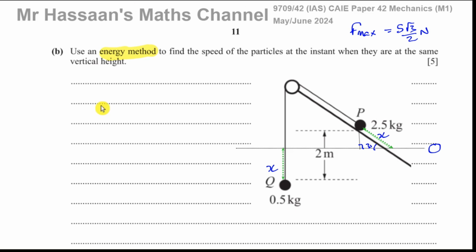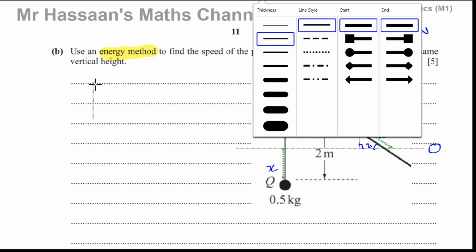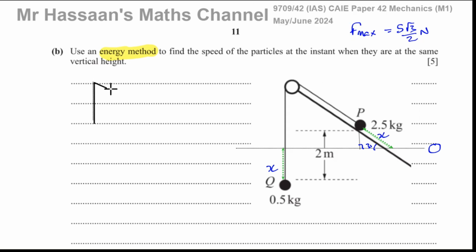So what we have is a triangle that looks like this. So I'll just draw it over here. We have a triangle that looks like this. So this is 30 degrees. This is X. This is a right angle. So I can find what this is. Let me call it Y. I can find what Y is in terms of X.